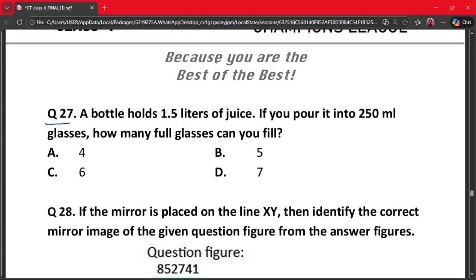Question number 27. A bottle holds 1.5 liters of juice. If you pour it into 250 ml glasses, how many full glasses can you fill? A 4, B 5, C 6 and D 7.